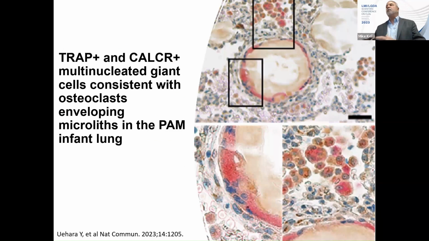When we looked in this infant's lung, there are many multinucleated giant cells expressing TRAP and the calcitonin receptor, which is a specific marker for osteoclasts, that were enveloping stones within the lung. There were also some mononuclear cells that were expressing these markers as well.